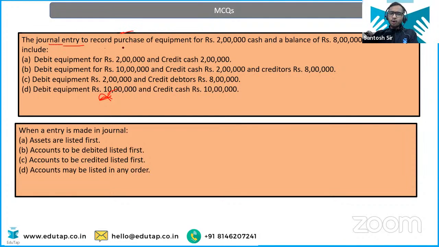Okay. The general entry to record purchase of equipment for 2 lakh cash and a balance of 8 lakh due in 30 days include what? Record purchase of equipment, not of the goods, equipment. Okay. And you have done so for 2 lakh cash and balance of 8 lakh. That is, you are buying it on credit basis. Okay. So with how much amount you are going to debit your equipment? So obviously you are purchasing the equipment, so your machinery or equipment will be debited by 10 lakh rupees, that you must all be knowing by now. Okay, so debit equipment will be 10 lakh rupees, that is correct.